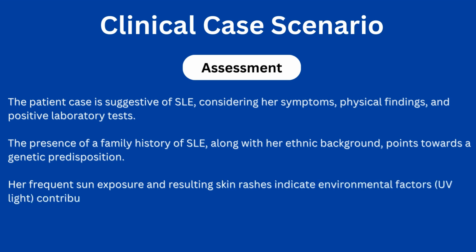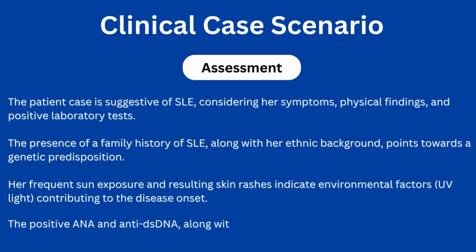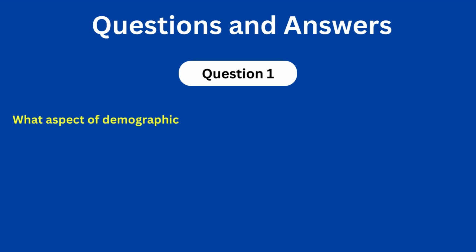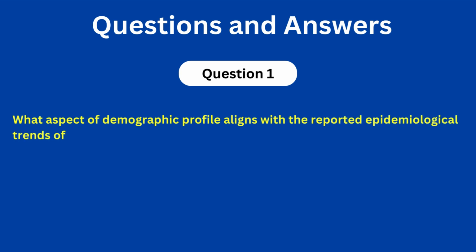These ultraviolet rays contribute to disease onset. The positive anti-nuclear antibody and anti-double-strand antibody, along with low complement levels, align with typical immunological findings of systemic lupus erythematosus. Question 1. What aspect of the demographic profile aligns with reported epidemiologic trends of systemic lupus?